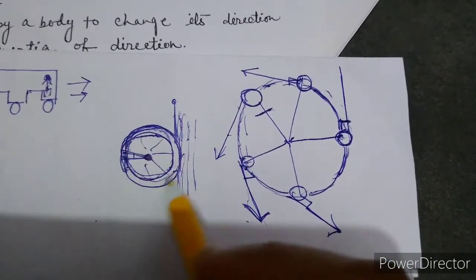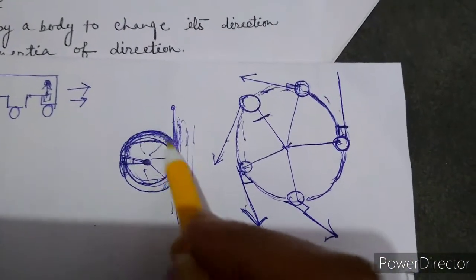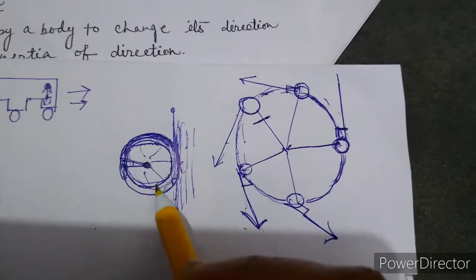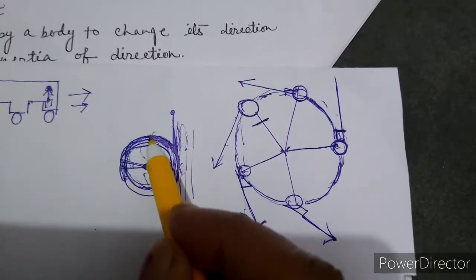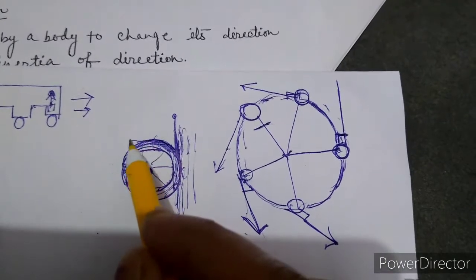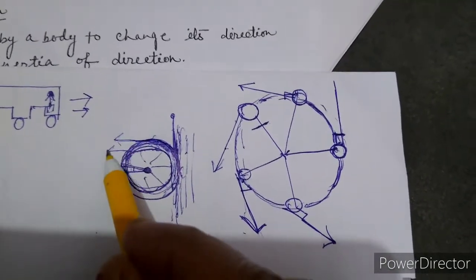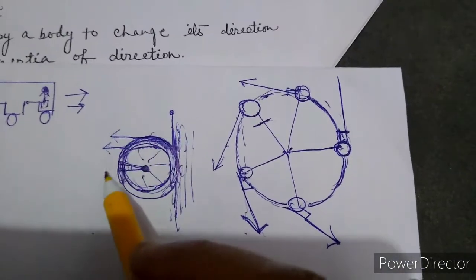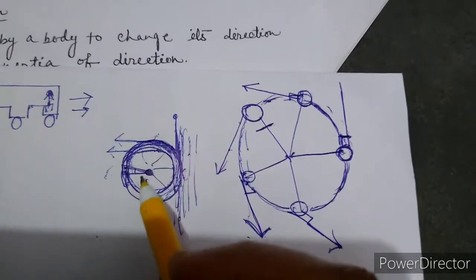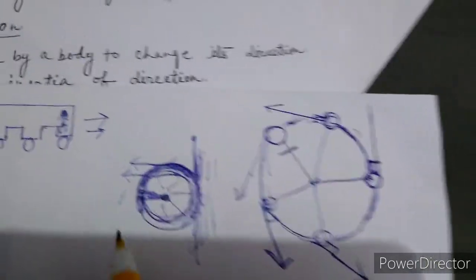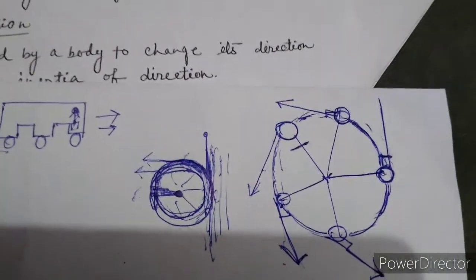When this wheel turns in this way, the mud turns with the wheel, and when the wheel moves forward, this mud will come off in this direction, that is, in the forward direction. So to prevent the mud from going in the forward direction, these guards are provided. Okay. Now number 3.